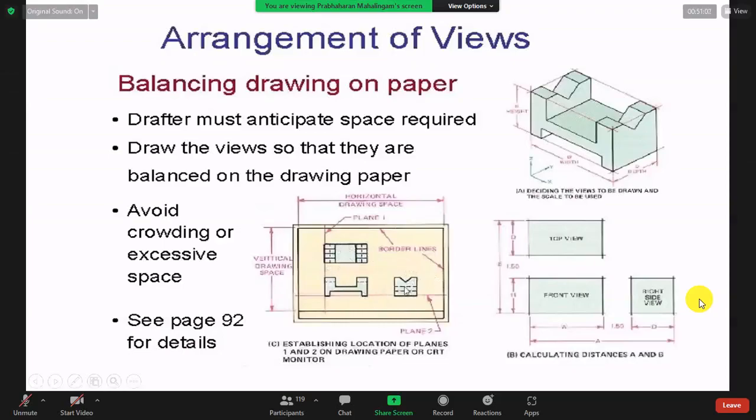Tell me why the plan comes from there. Otherwise, the front would come at the top, the plan at the bottom, the end at the top. This is called left hand side, and this is called right hand side.